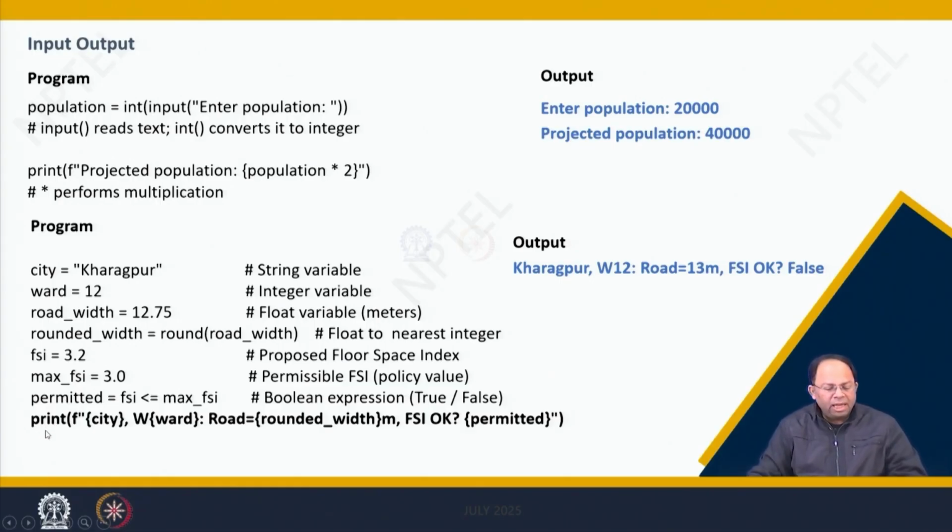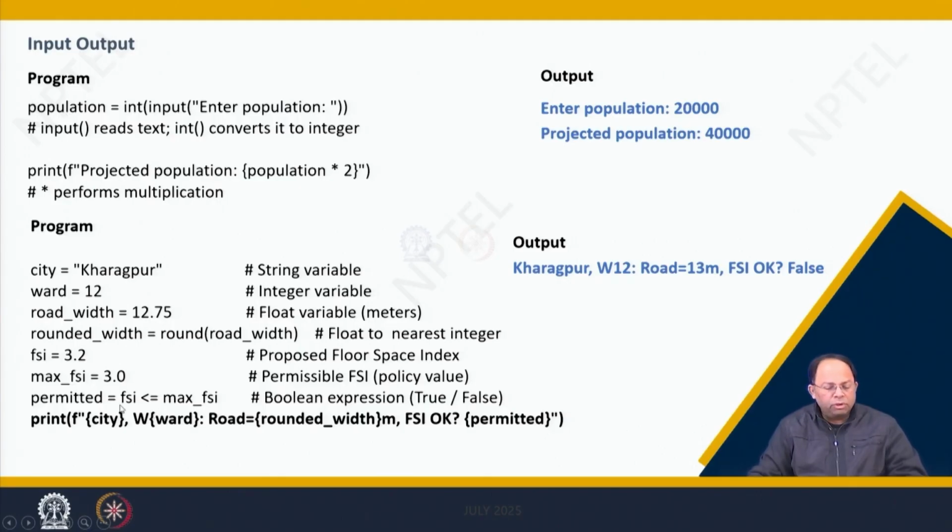Finally, I am printing a print f string with city within curly brackets, so it will print the city's name. Then there is a comma. Then there is w, and it will print the ward number, and then it will go to road. Then road is equal to rounded width, so it will take the value of rounded width and print that. And then m is added, because it's in meters, so we are adding the m as a string. And then finally I'm saying FSI okay or not. Within curly brackets I'm putting permitted, that means it would be true or false based on the condition it satisfied.